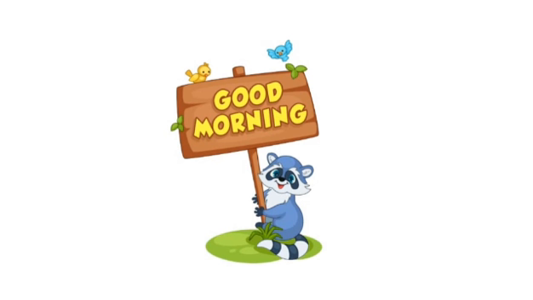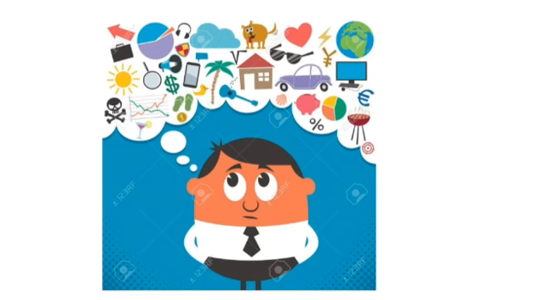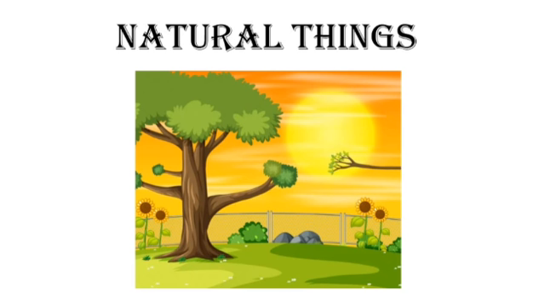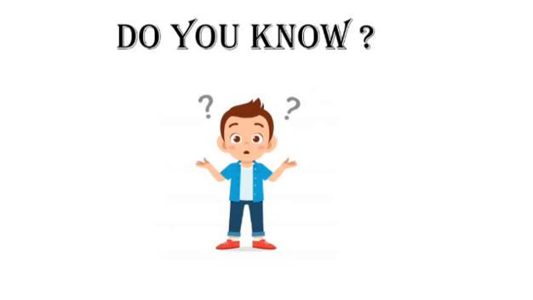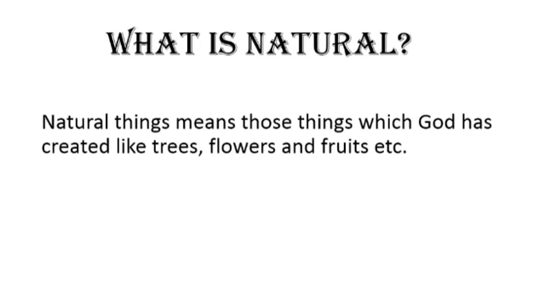Kids, you have seen many things around you. Some things are natural and some are man-made. But do you know what is man-made and what is natural? Natural things means those things which God has created, like trees, flowers and fruits.